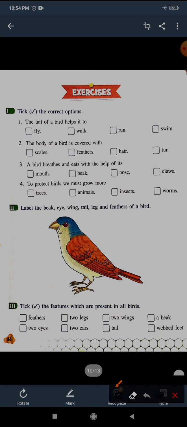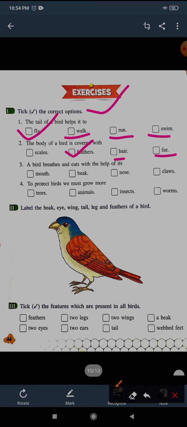The first section is objective questions. There are 4 options given for each question. Question number 1: the tail of a bird helps it to fly, not to swim, not to run, not to walk. The second question: the body of a bird is covered with feathers.